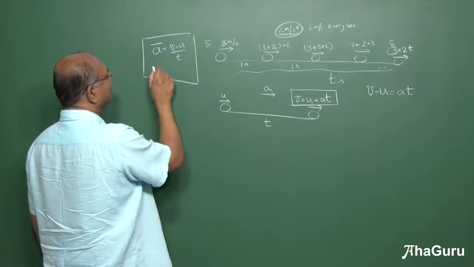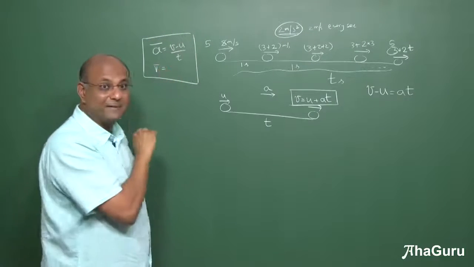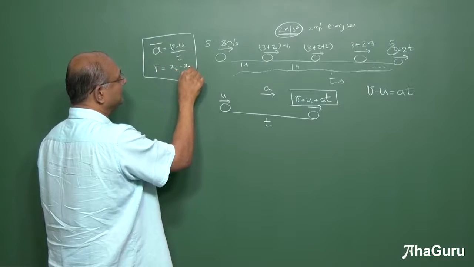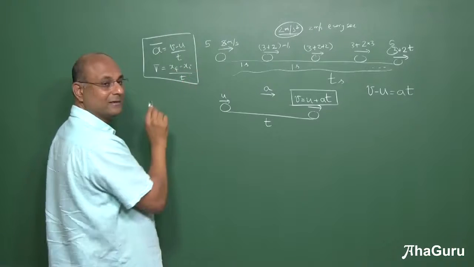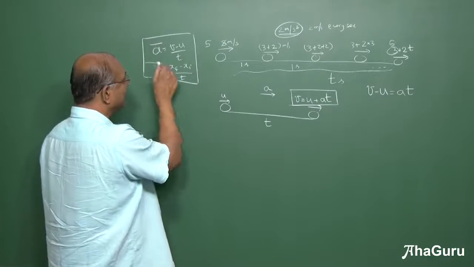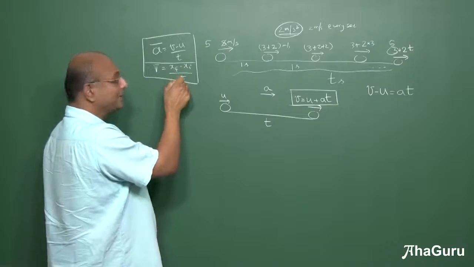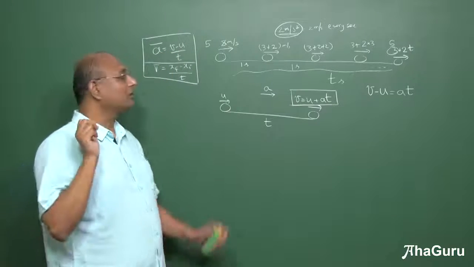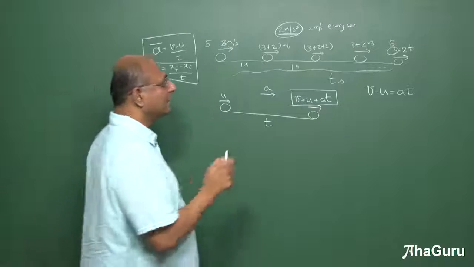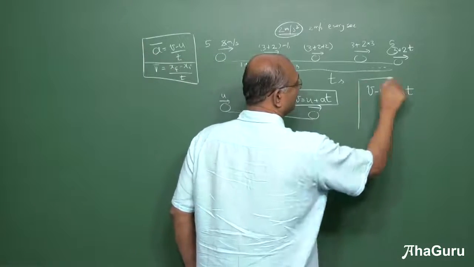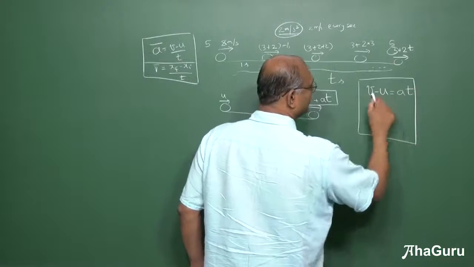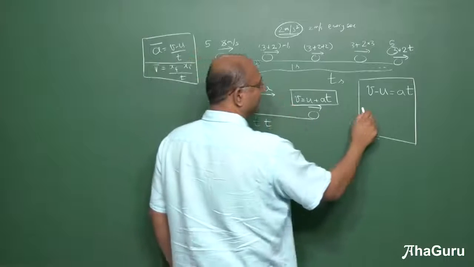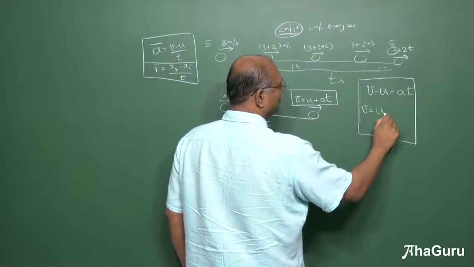This is like saying average velocity is displacement by time. Displacement is final position minus initial position by time. So average velocity is change in position by time. Average acceleration is change in velocity by time. We are going to focus on uniform acceleration. So if you take uniform acceleration, then you can write v minus u is equal to a into t. The same statement, you can write it as v equals u plus at.